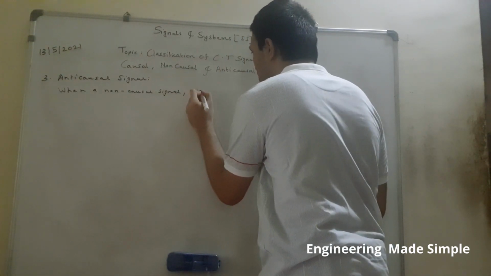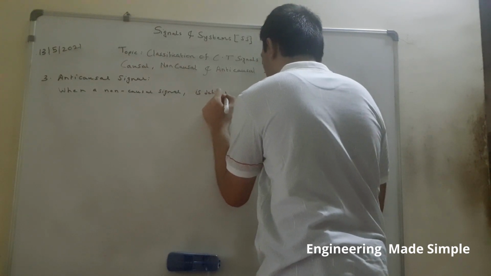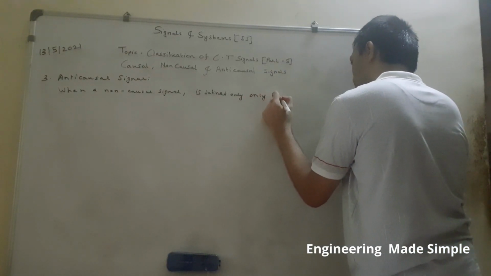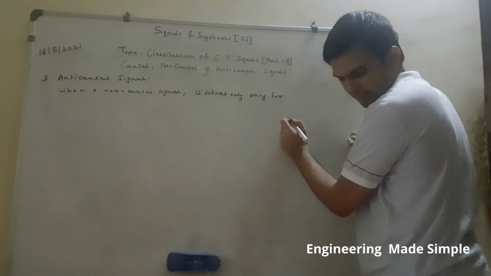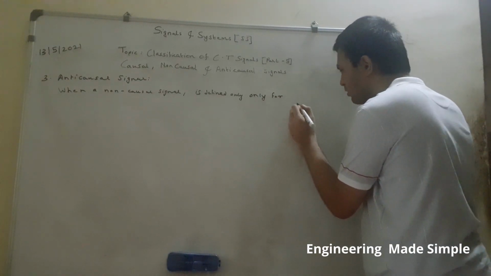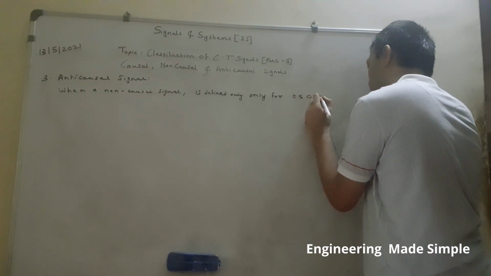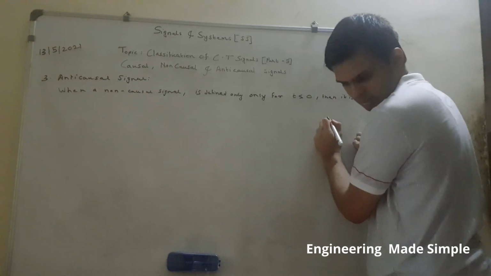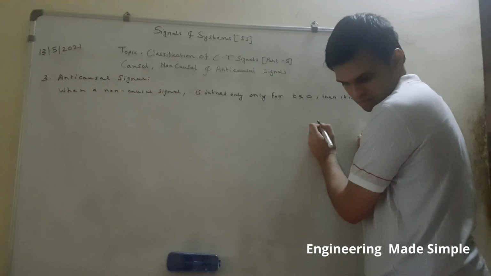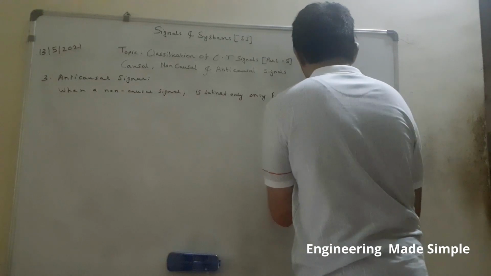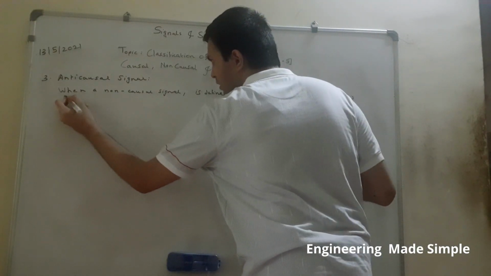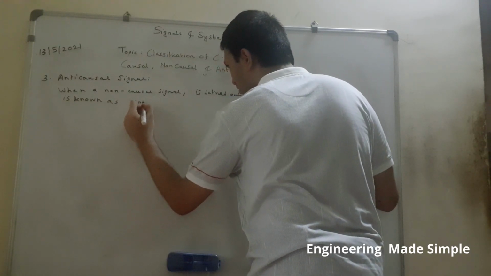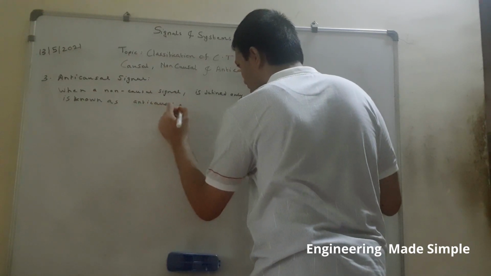When a non-causal signal is defined only for t less than or equal to 0, then it is known as an anti-causal signal.